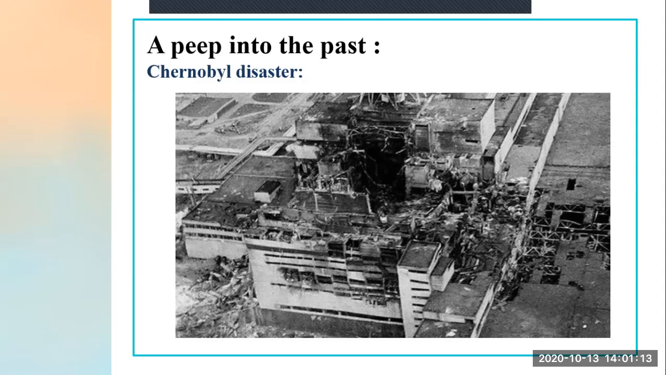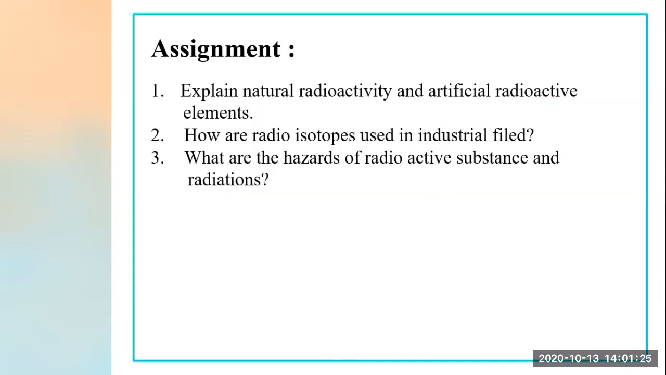So today we have learned about the uses and the hazards of radioactive elements. Hope you have understood this very well, and I am going to give you some assignment work which you have to take a screenshot of and write down in your notebook. Number one, explain natural radioactivity and artificial radioactive elements. You have to explain what natural radioactive elements are and what artificial radioactive elements are.